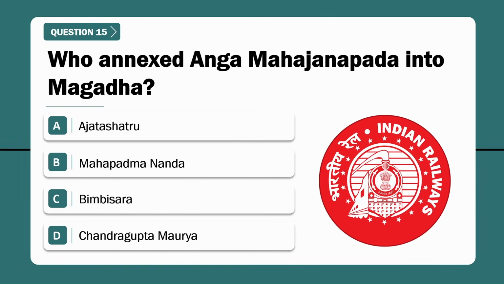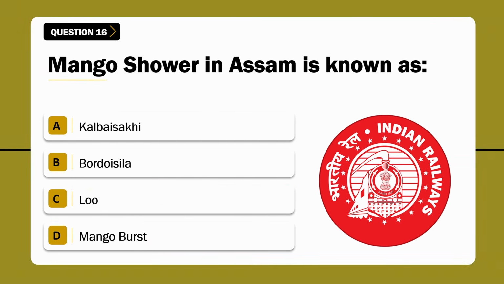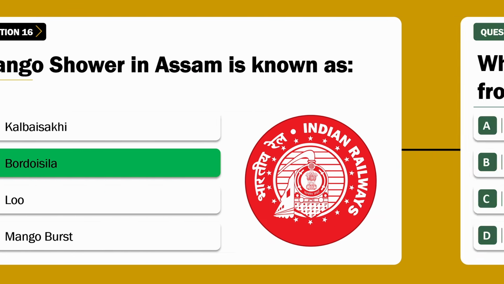Question number 15. Who annexed Anga Mahajanapada into Magadha? Correct answer is option C, Bimbisara. Question number 16. Mango shower in Assam is known as? Correct answer is option B, Bordoichila.